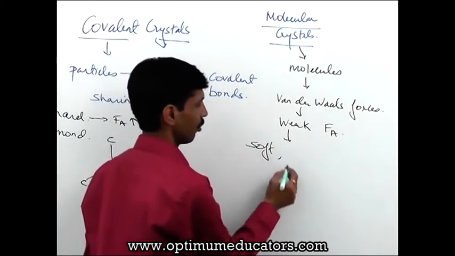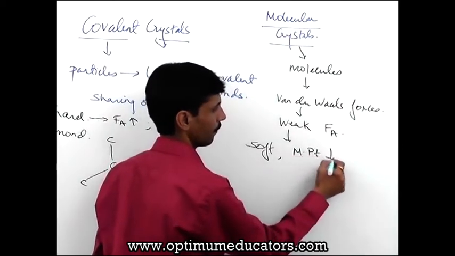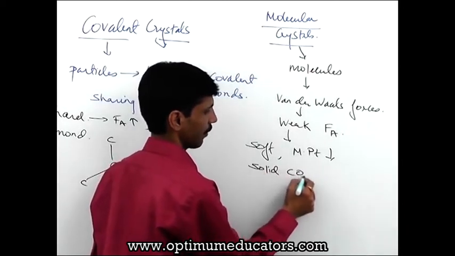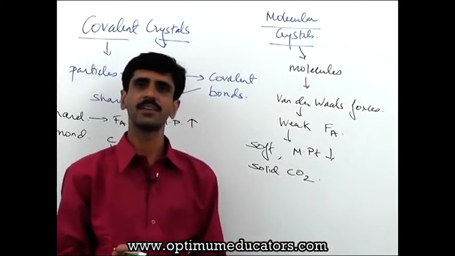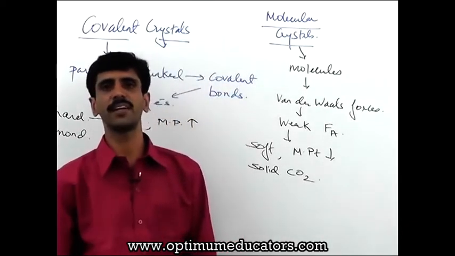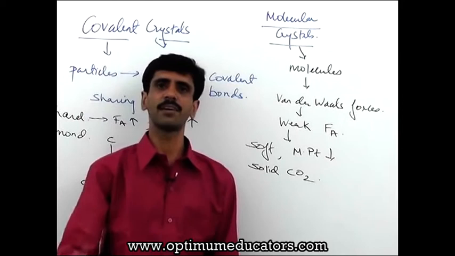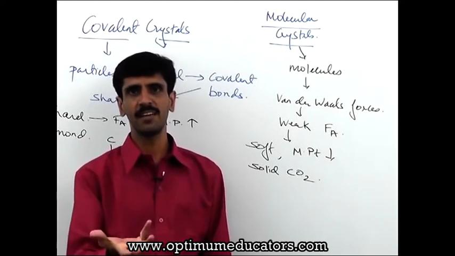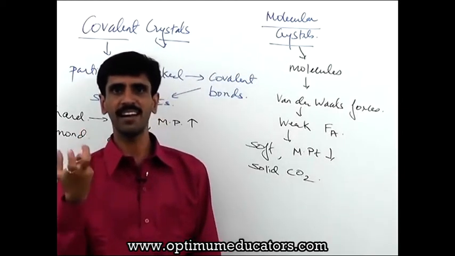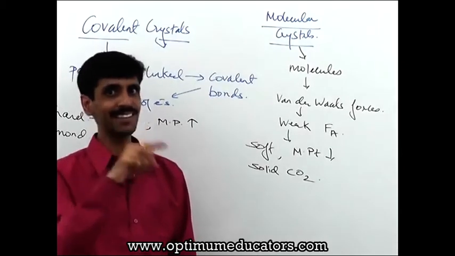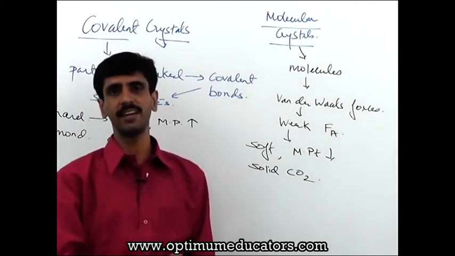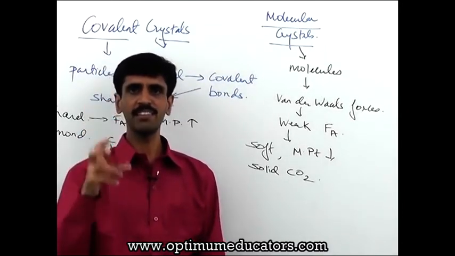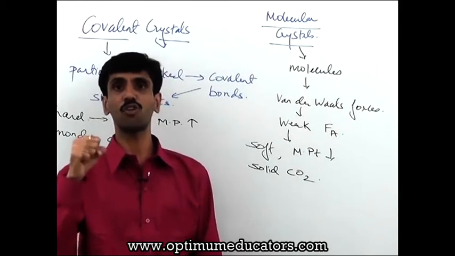Okay, next, its melting point is going to be low. I give you an example for this, and that is solid carbon dioxide that comes under this category. Because look, when we talk about carbon dioxide, the very first thing which clicks in our mind when we come to know about carbon dioxide is what? It's a gas. So its natural existence is gas, and every substance is going to be stable in its natural existence. But here I am not using the word gaseous carbon dioxide, I am using the word solid carbon dioxide. So it's very clear that solid carbon dioxide is not its natural state. And when a substance is not in its natural state, obviously it's not going to be that strong.